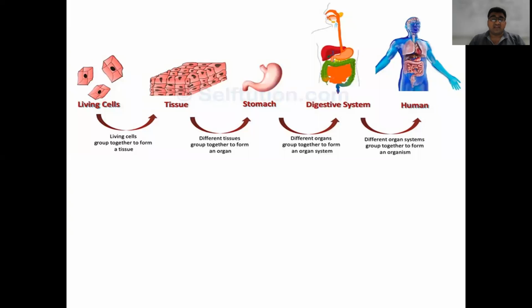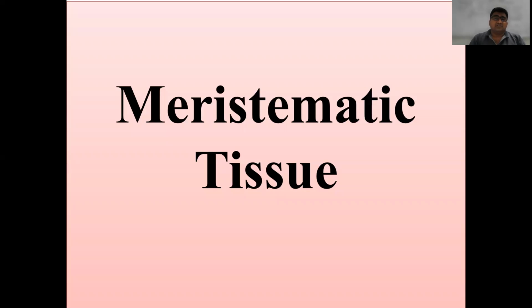Organ system is a characteristic of a living organism, and the organ system is basically made up of different organs having common functions, and the organs are made from different tissues, and the tissues are nothing but composed from the cells. So the cell is a basic unit of the life. It is a structural and functional unit of the life. Now in this video we will see about the meristematic tissue.